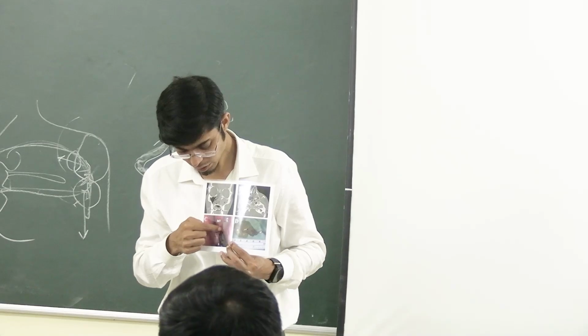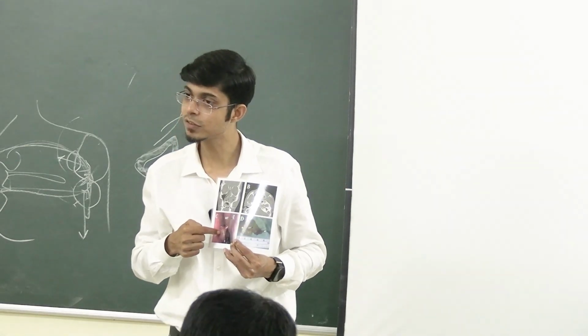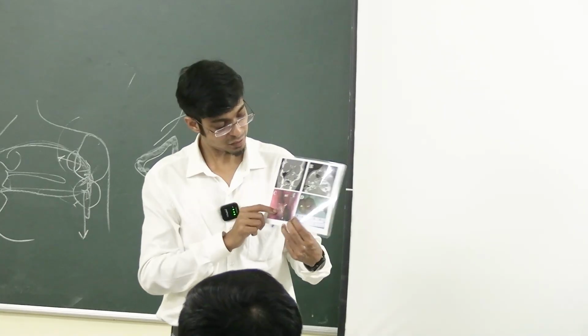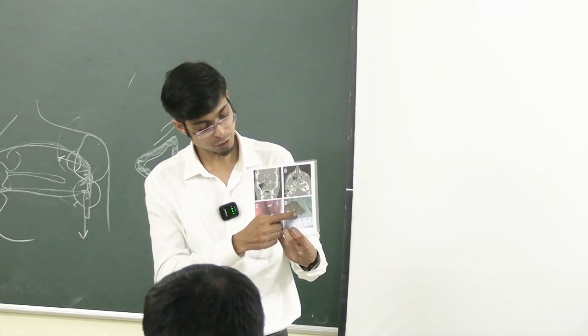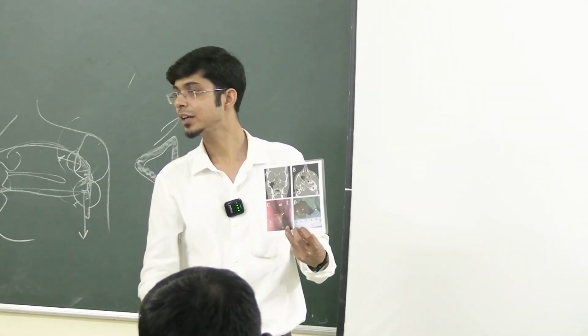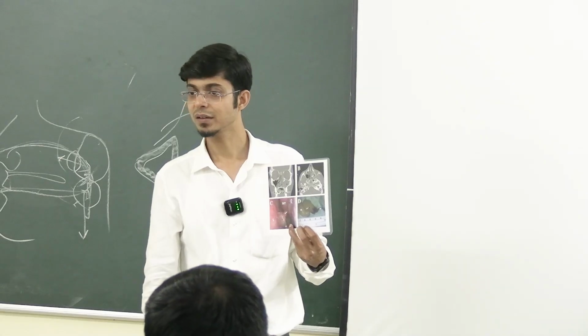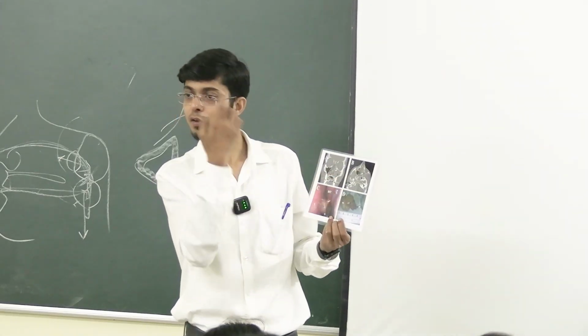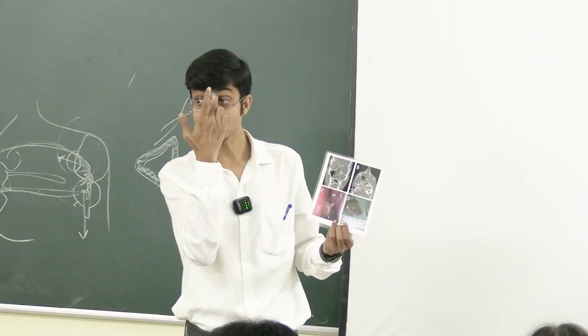It is a polypoidal tissue coming out, going towards the choana, towards the posterior end of the nasal cavity. So this is the antrochoanal polyp, and you can typically see this polypoidal thing connected by this attachment. This was the case of antrochoanal polyp probably, and a functional endoscopic sinus surgery is done and the polyp is removed.